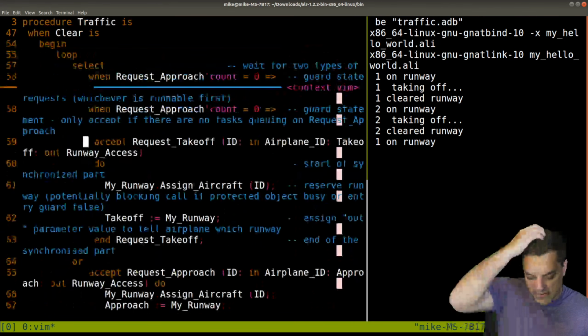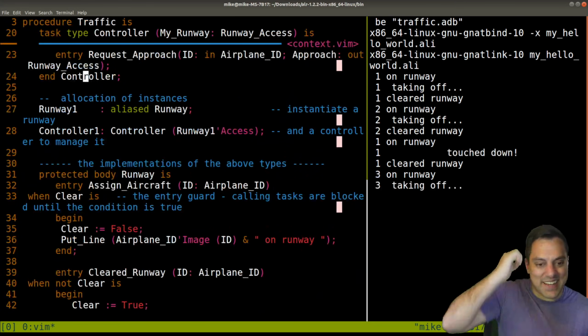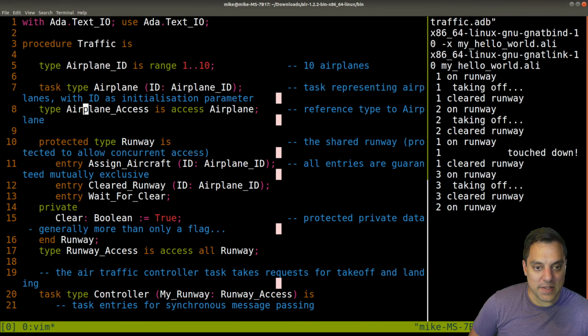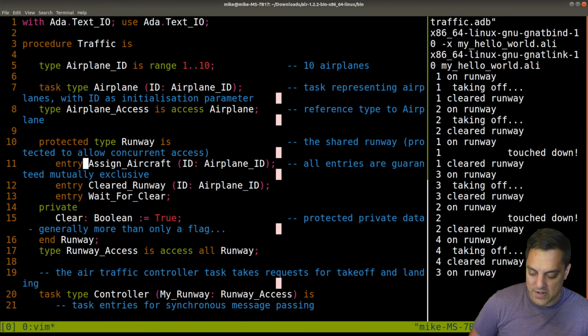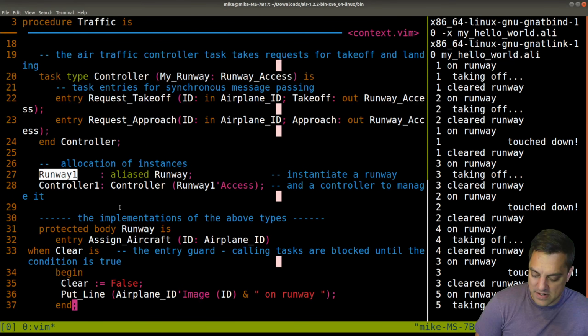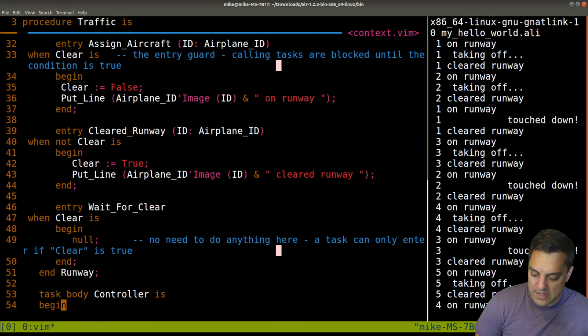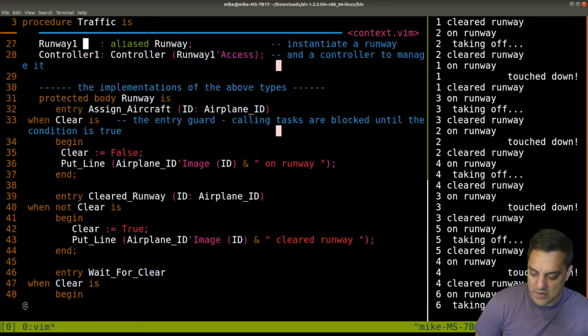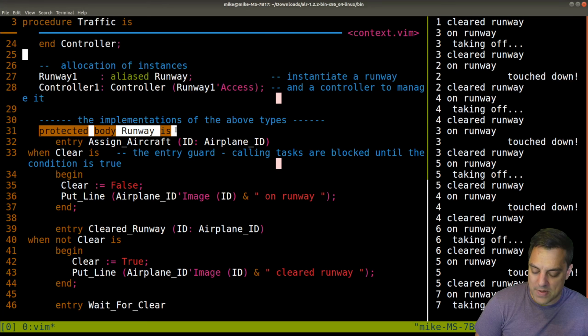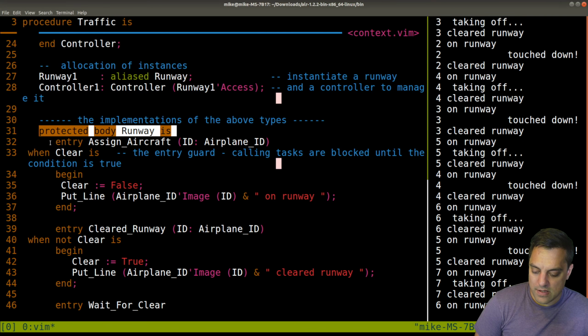We've got 10 airplanes. Here's our context running. Okay, we can make that a little bit smaller so we can see more of the code here. Let's see if we can get to the concurrency. Protected body. Okay, so here we've got the different airplanes when they're running, with different begin and end blocks based off of the state. Okay, so this is the implementation of the above types, right?